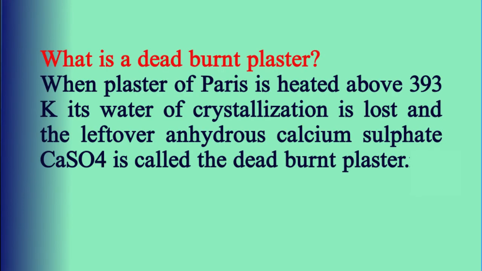In many competitive exams, it is often asked, what is dead burnt plaster? Actually, when plaster of Paris is heated above 393 Kelvin, its water of crystallization is lost and the leftover anhydrous calcium sulfate, that means CaSO4, is called dead burnt plaster. It is known as dead burnt because it does not set like plaster of Paris when moistened with water.